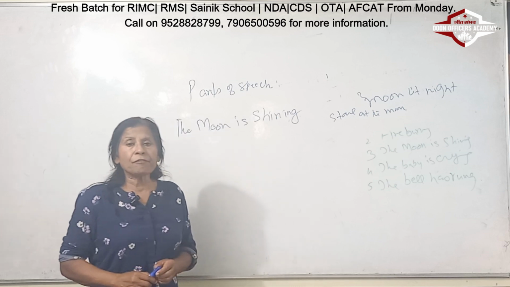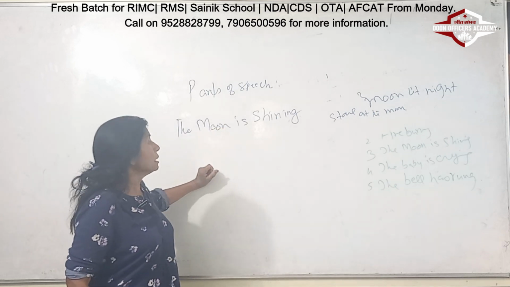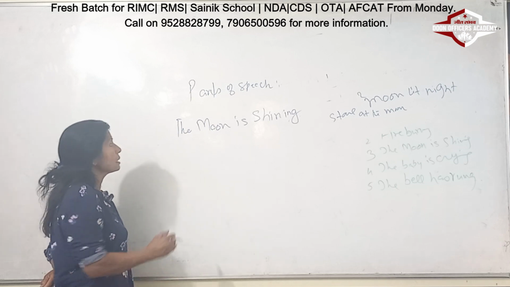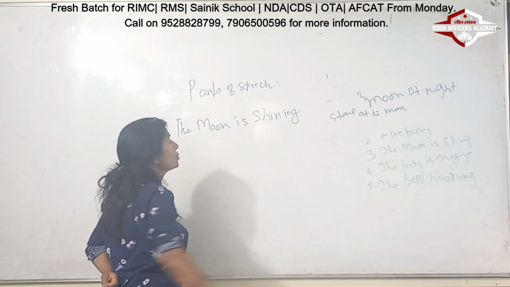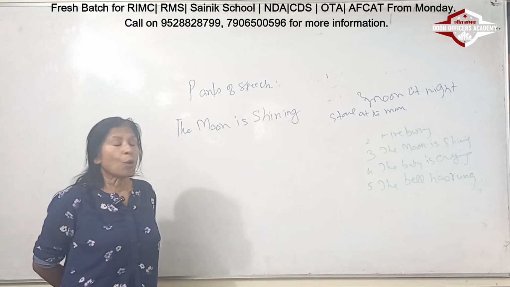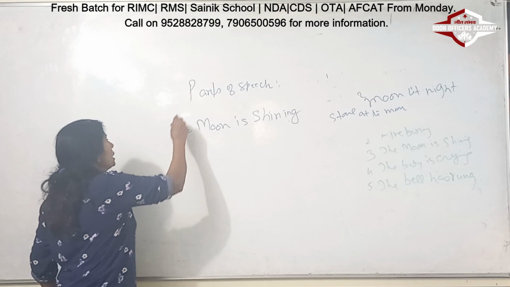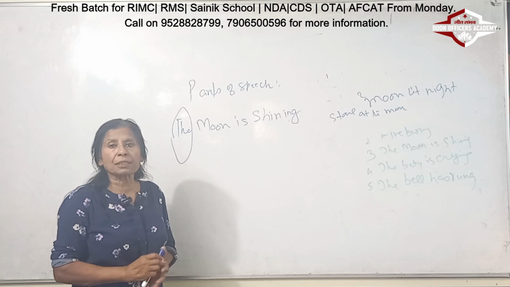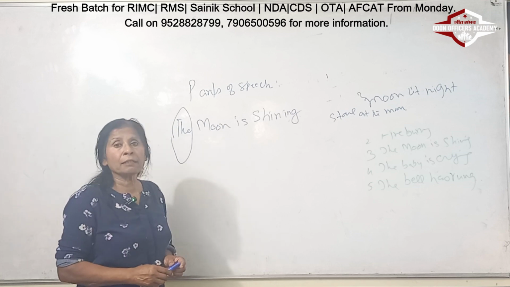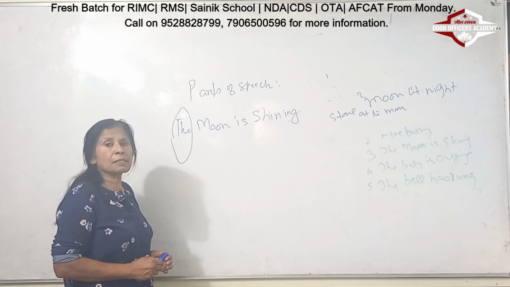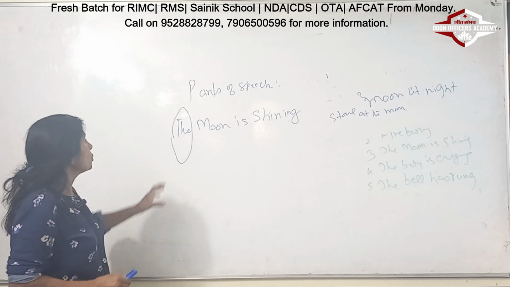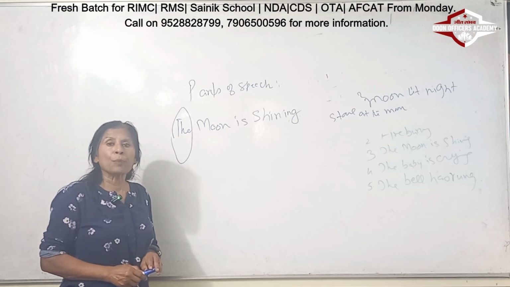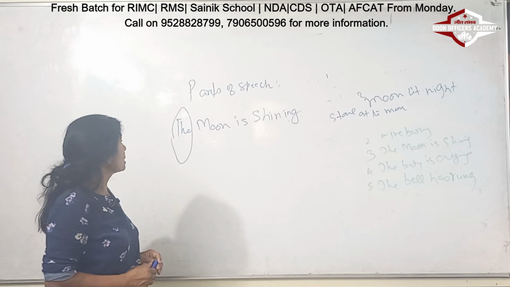Alright students, every sentence is different in its nature, vocabulary and the number of words. So here my next sentence is "The moon is shining." Here I will have to explain why we are using "the," because it is also a part of speech called articles, and there are three articles. One is "a," "an," which is a common article, and "the" is a special article. So we are using "the moon." The means the moon is very special. It is only one in its nature. So that is why we say "the moon."